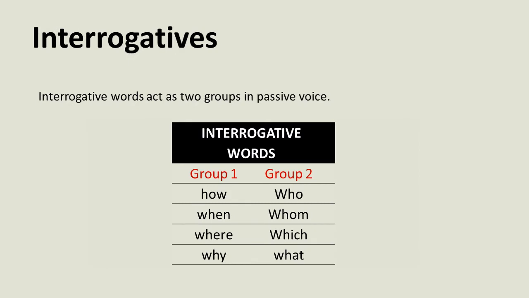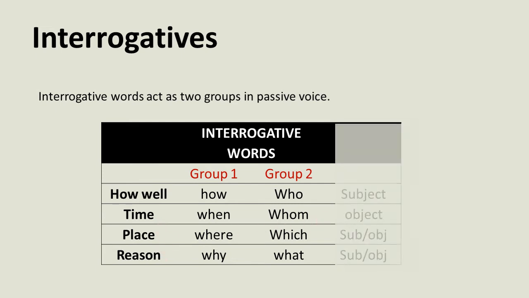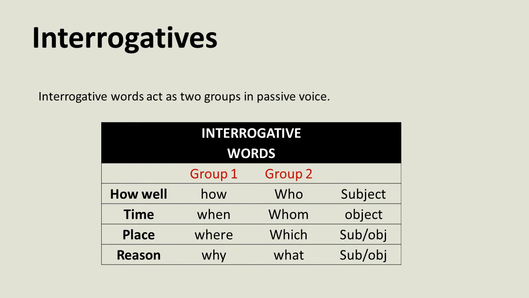Before understanding passive with interrogatives, we have to understand two groups of WH words. And group 1, you can see these are all group 1 WH words, and these are all group 2 WH words. Coming to group 1, WH words indicate how well, time, place, and reason. Group 2 WH words all indicate simply subject or object.